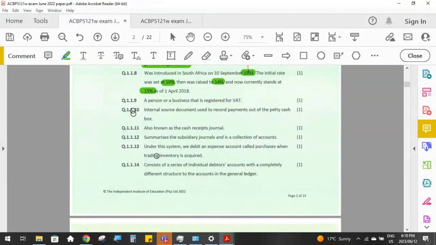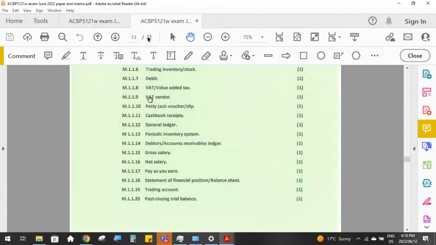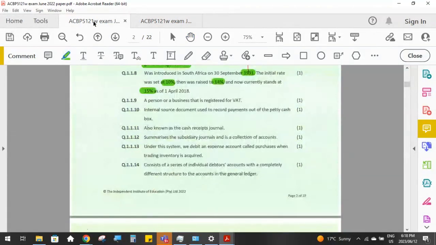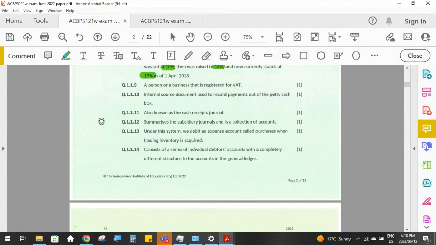And then what's again the correct terminology that we use for a person or a business that is registered for VAT? We say that they are a VAT vendor. And you'll be able to pick that up in your questions as well, because they always mention in the question that the company you're doing the transactions for is a VAT vendor and only purchases from other VAT vendors.